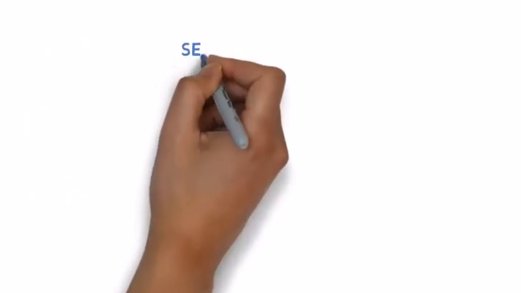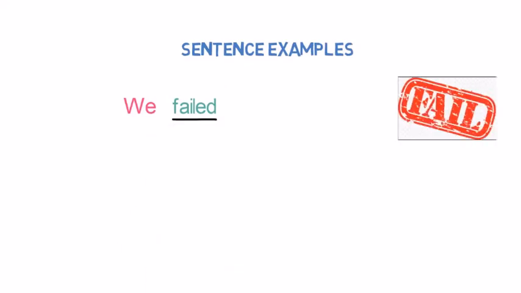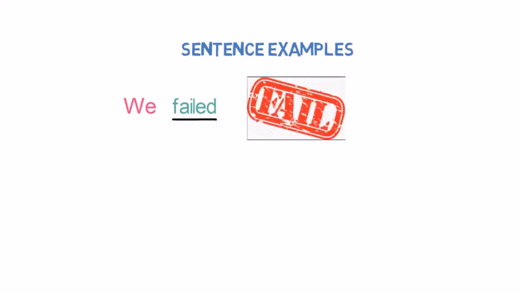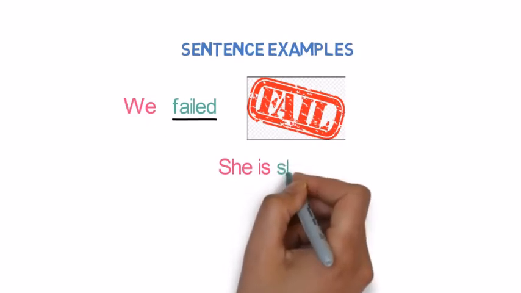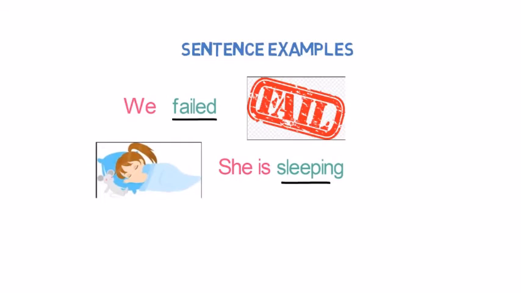Let's look into some more sentence examples having intransitive verbs. We failed. Here, failed is intransitive verb as there is no direct object linked with it. Let's look into next example. She is sleeping. Here, sleeping is intransitive verb as there is no direct object linked with she.